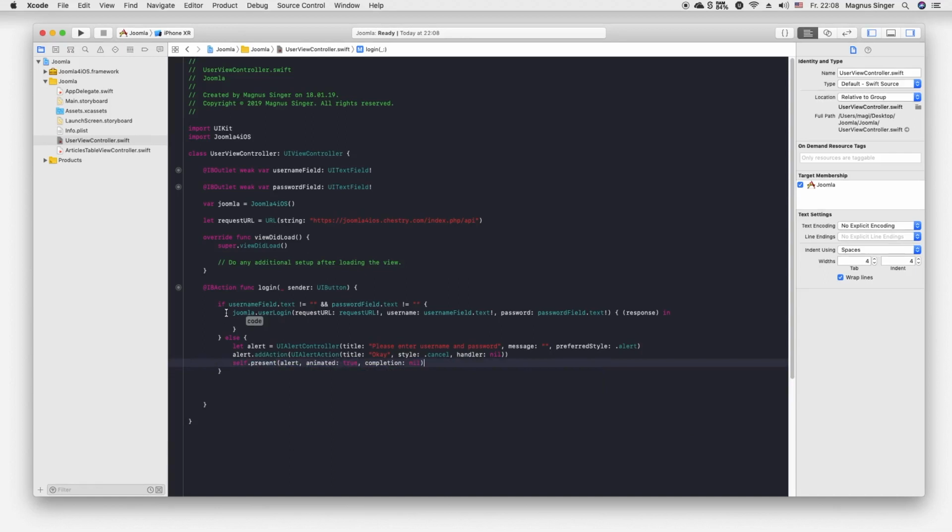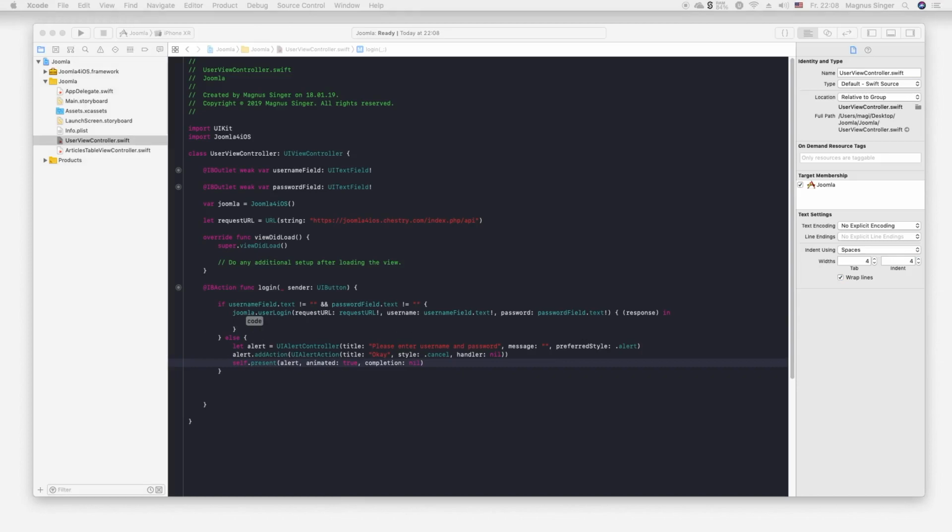So we make sure that there is input inside our username and password field, and if there is no input, we will just create an alert which says please enter username and password. So this is done. Now we just have to do this one, and it's basic.